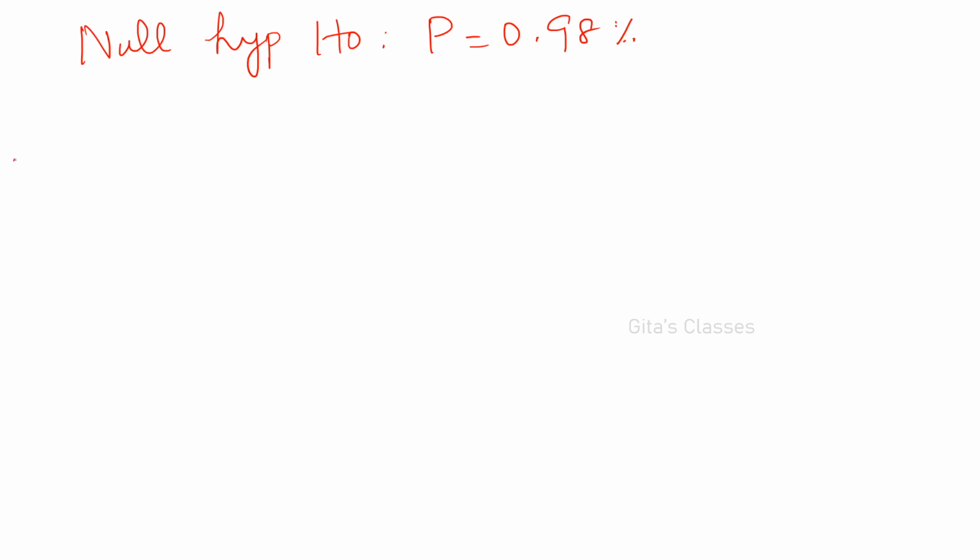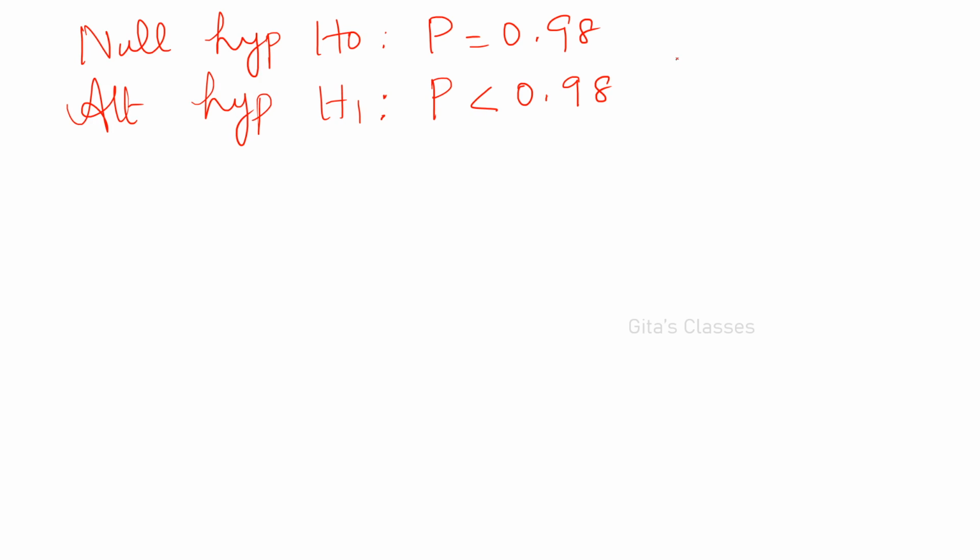Okay. And alternative hypothesis, it is not accepted when it is less than that. Okay, 0.98. Not percentage, 0.98 it is given. And if it is not up to the mark means what? So many are defective.